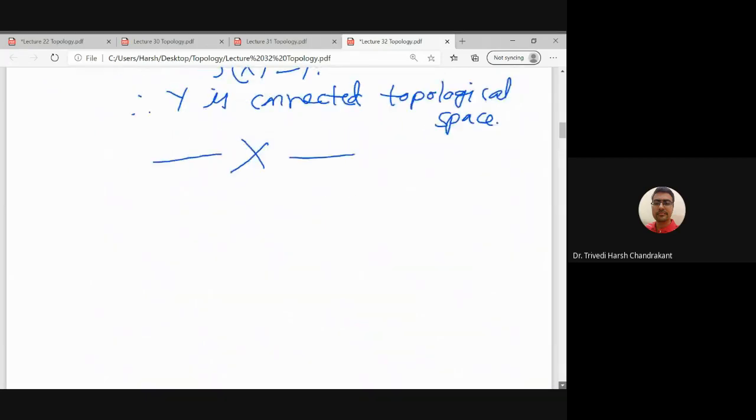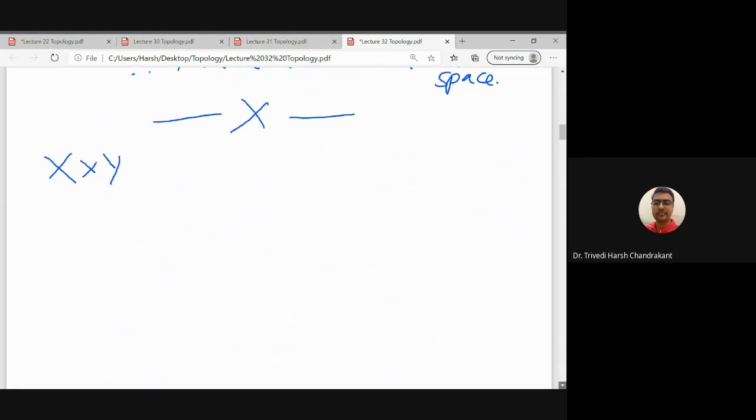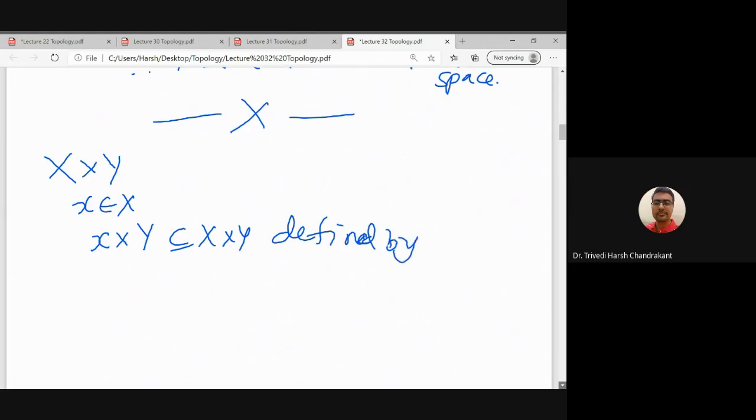So this was regarding the topological property, and now let us recall the product topology. If X and Y are topological spaces, then if I take any element small x of X, I can define a particular subset of X cross Y. How is it defined?